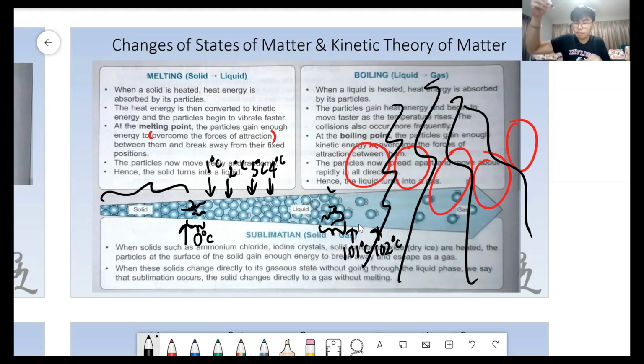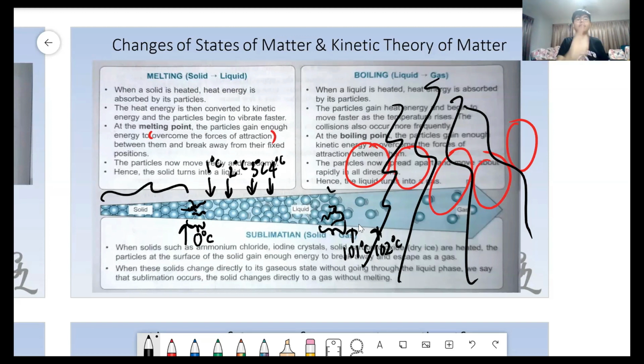Although when you stick your thermometer inside the water, you will see the temperature doesn't change. 100 means 100. However, something is happening inside, which is the breaking of the forces of attraction. And since you use the heat energy to break the forces of attraction, the energy is used up. You will use, finish, all the heat energy just to break the forces of attraction. And after that, you keep on burning, then you are going to provide more and more heat energy.